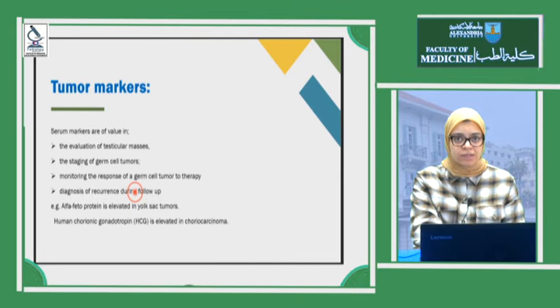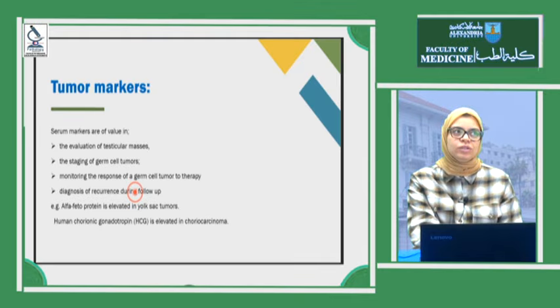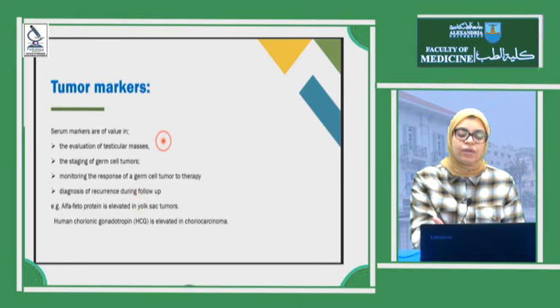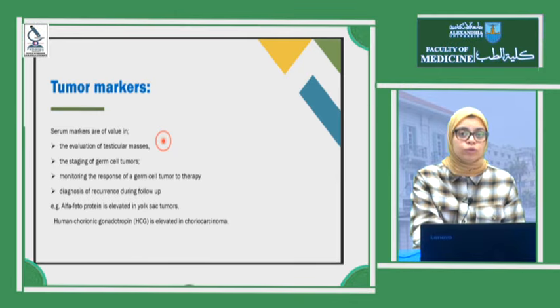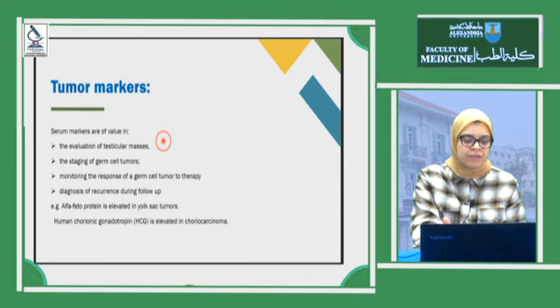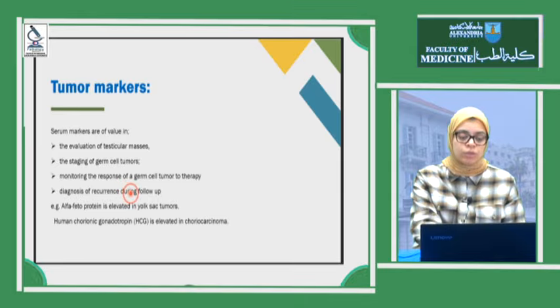The tumor markers here have a very important role to diagnose this tumor, to follow it up, and to detect if this tumor is completely excised or not. So we can evaluate the testicular mass. If we have rising alpha fetoprotein, we can suspect yolk-sac tumor. Markers help in staging of the germ cell tumor, monitoring the response to therapy if it decreased or vanished, and diagnosing recurrence in follow-up. So alpha fetoprotein, as we know, in yolk-sac tumor, and we have HCG or human chorionic gonadotropin in choriocarcinoma.